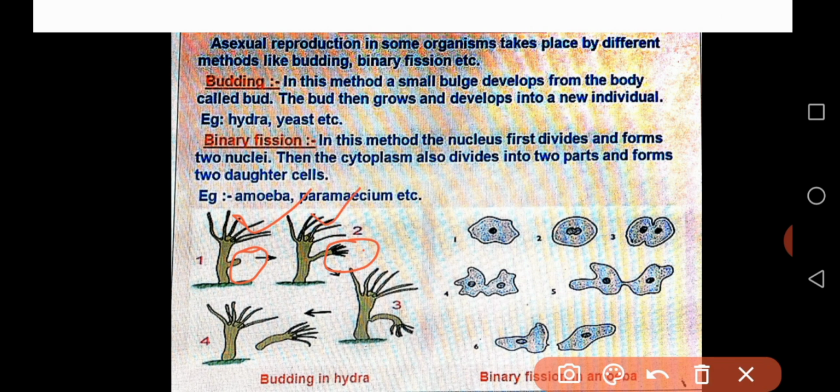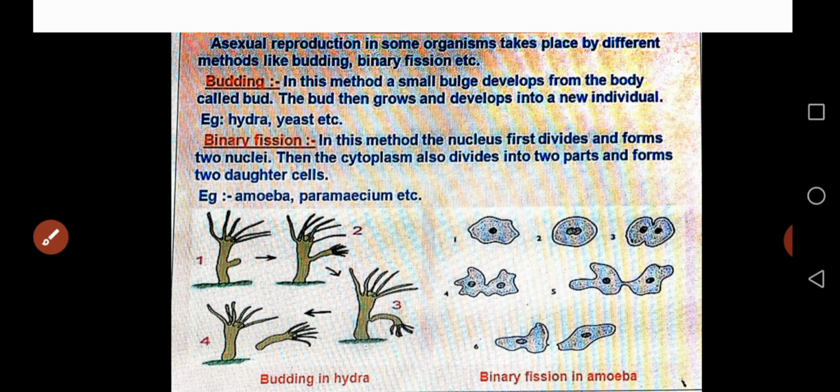Later, after maturation, the bud separates from the parental body of the hydra and grows as a new organism.